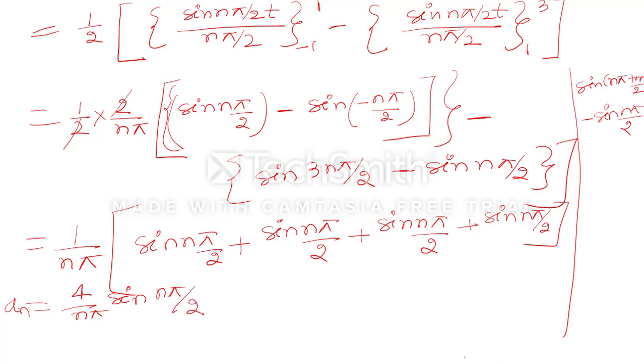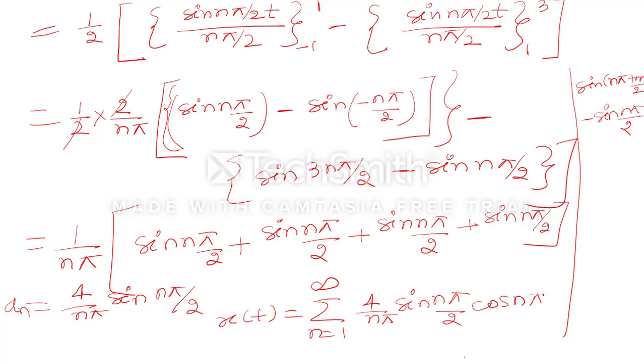So as we get the value of an, we will put it in the final equation: x(t) is equal to summation n equal to 1 to infinity, the value of an, which is 4 upon n pi sine n pi by 2, multiplied by cos n omega naught t, where omega naught is pi by 2, so cos n pi by 2 t. So this will be our final answer.